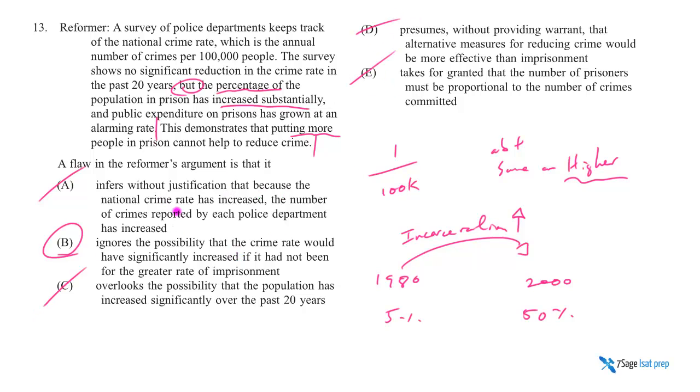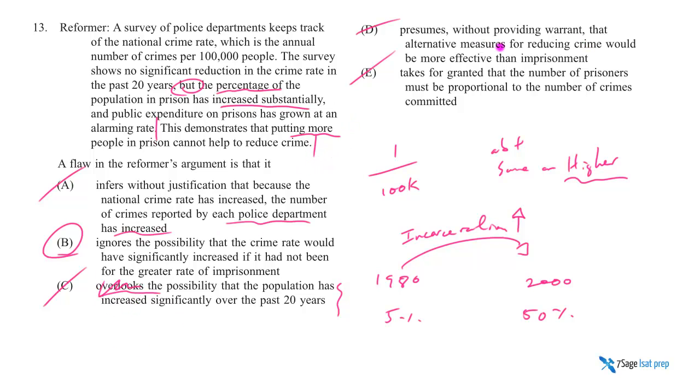Infers without justification that because national crime rate has increased, the number of crimes reported by each police department has, what are you high on? Overlooks the possibility that the population has increased significantly over the past 20 years. Was that overlooked? I don't think they presume anything about the denominator. Or actually, I take that back. I think the presumption is that the population stayed the same or increased. So it certainly didn't overlook the possibility that population has increased. In order to go from an increased percentage to an increased number, you have to presume that the population was constant or it increased. So you certainly didn't overlook it.